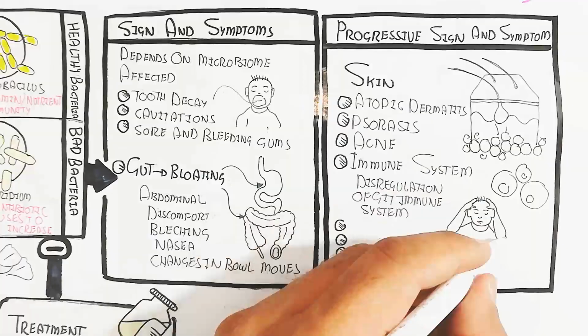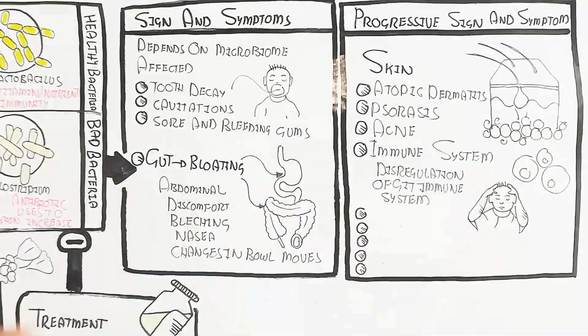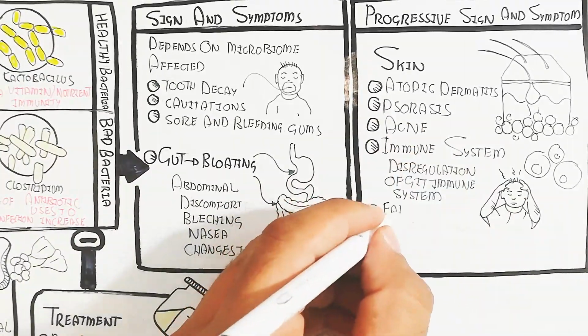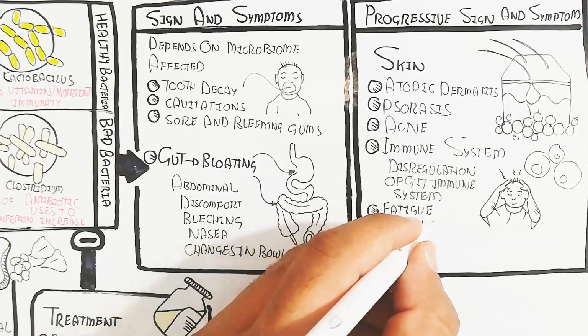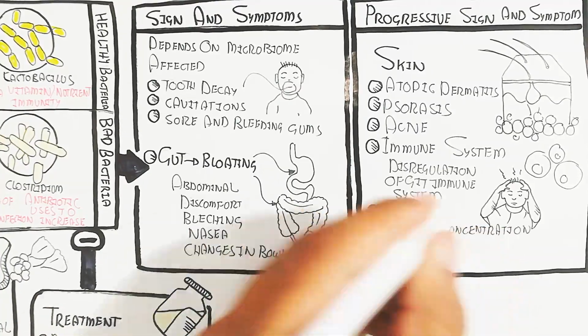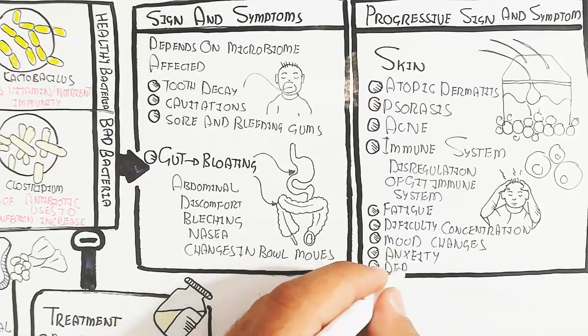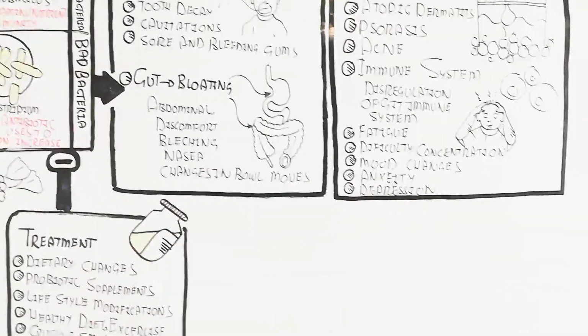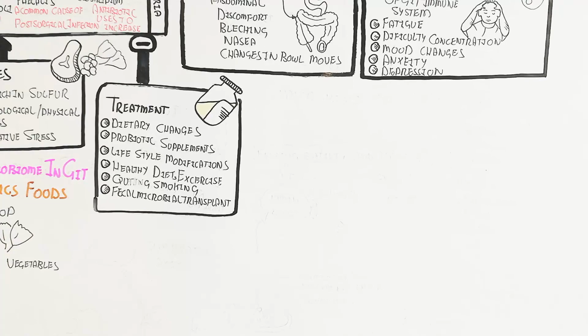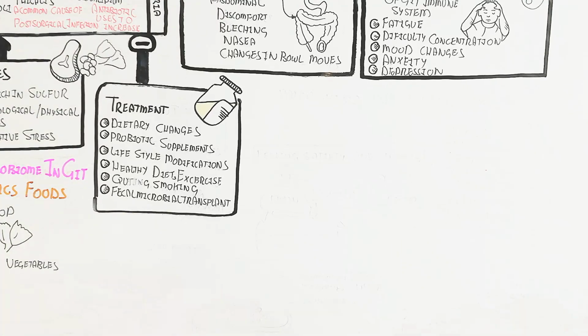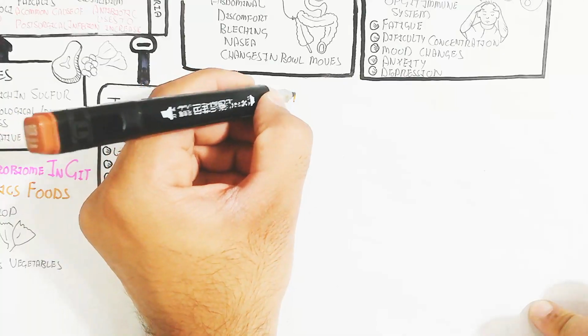On the other hand, the immune system, with dysregulation of the GIT immune system, like barrier immunity and the innate immunity, causes fatigue, difficulty concentrating, and mood changes. Anxiety and depression are the other signs and symptoms, which are progressive signs and symptoms.